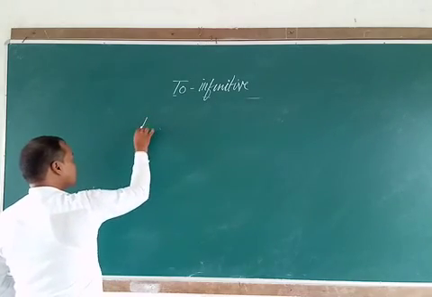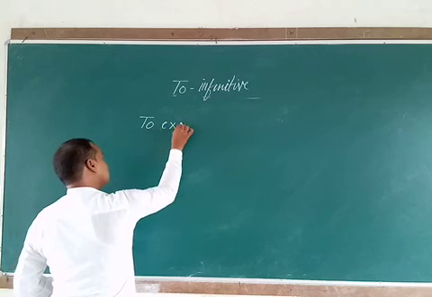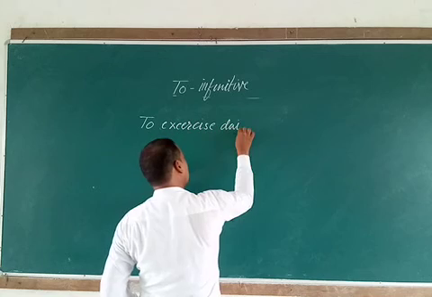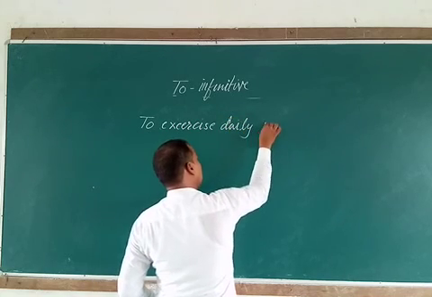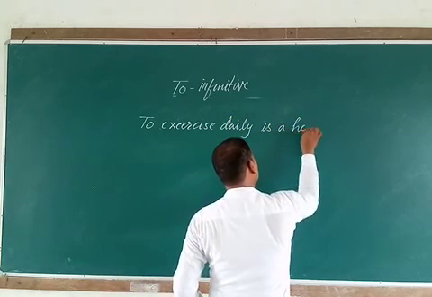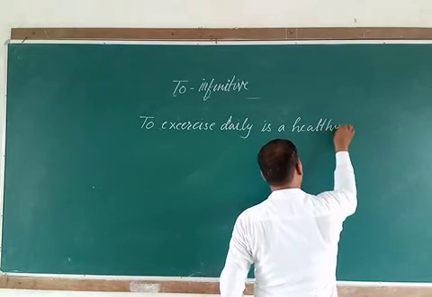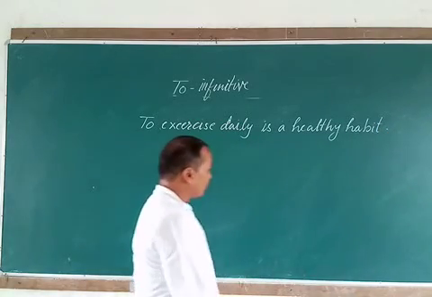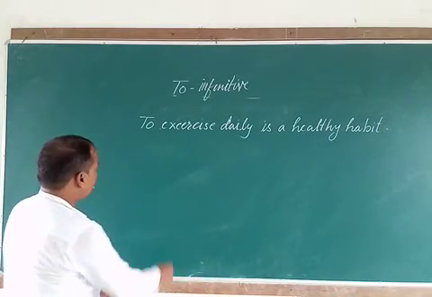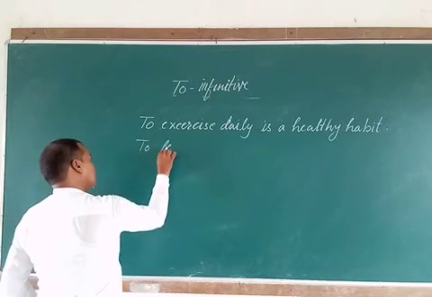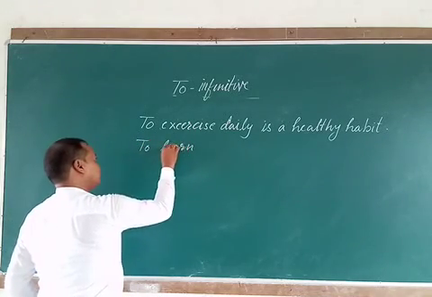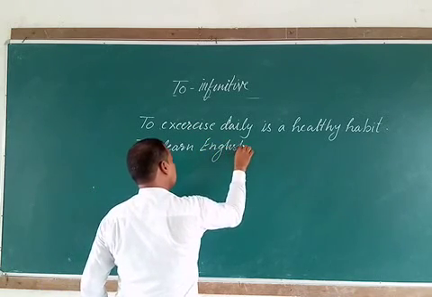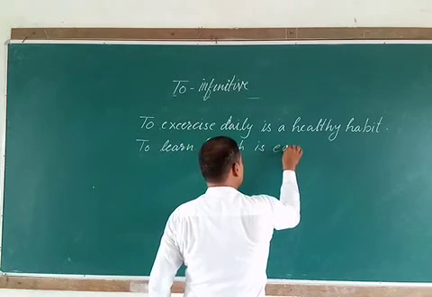So for example we can say, to exercise daily is a healthy habit, or to learn English is easy.